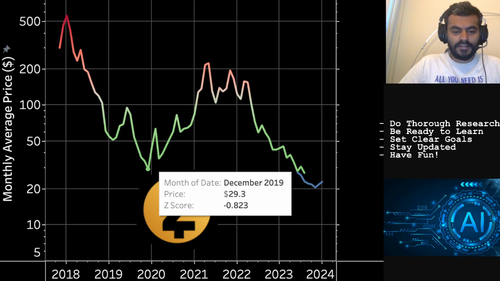When was the last low created in the last cycle? At that point the monthly average price was $29, and the Z-score was negative 0.82. That is 0.82 standard deviations to the downside, lower than the average price.